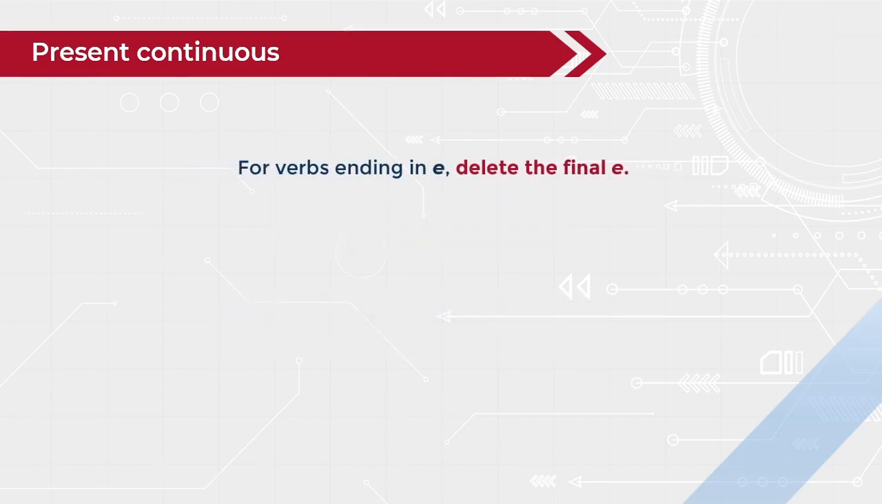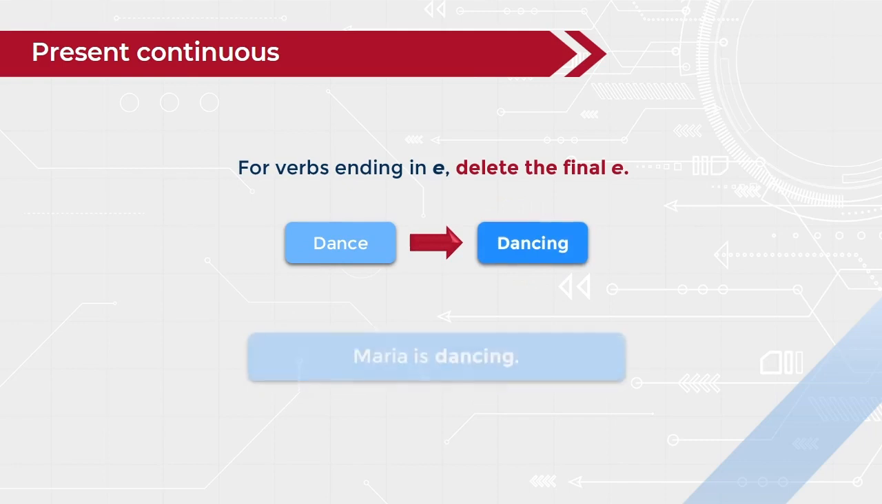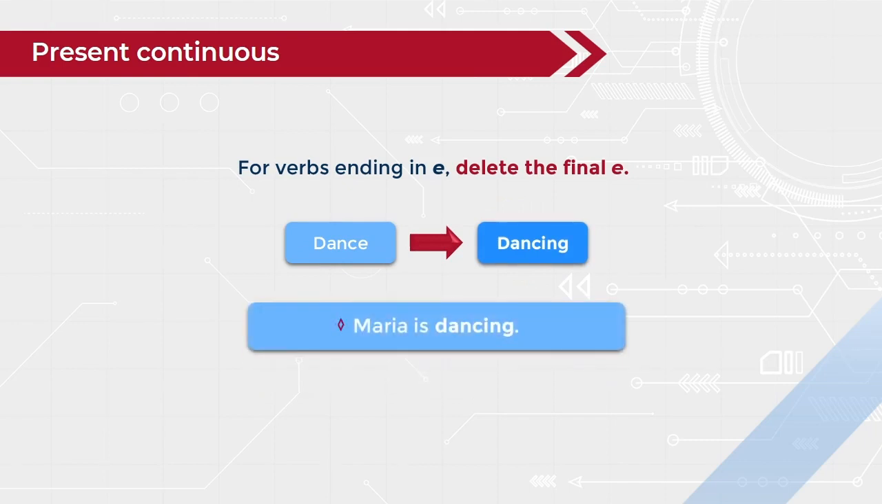2. If the base verb ends in e, omit the e. For example, dance, dancing, come, coming. Example, Maria is dancing. Lola is coming.